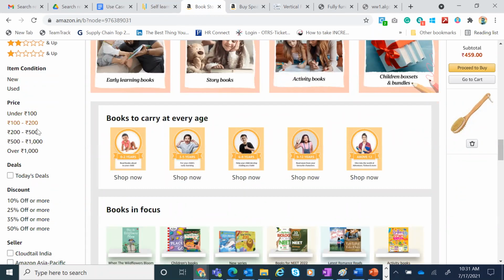So this is one way of displaying. What else can you write here? Now I just said filter by price. The question here is, how do I display it? Now I will deep dive a little bit to explain this. Now when I click under 100,